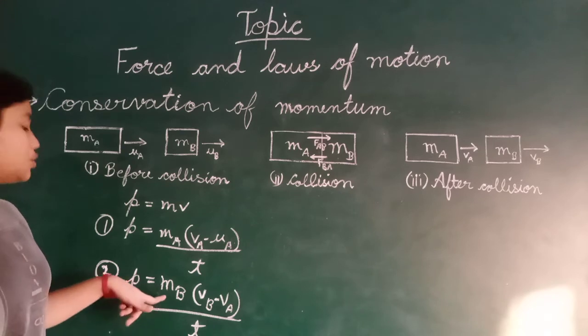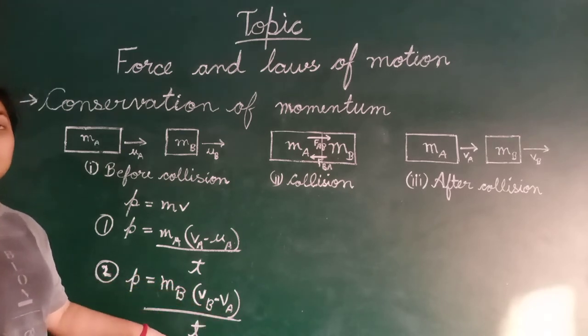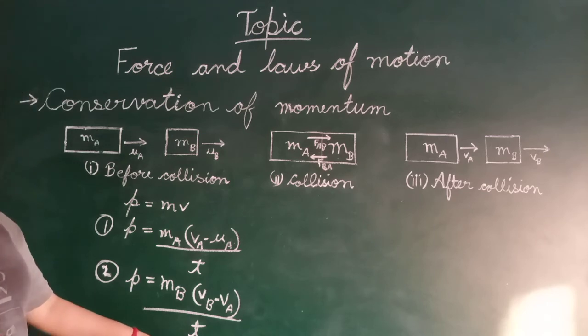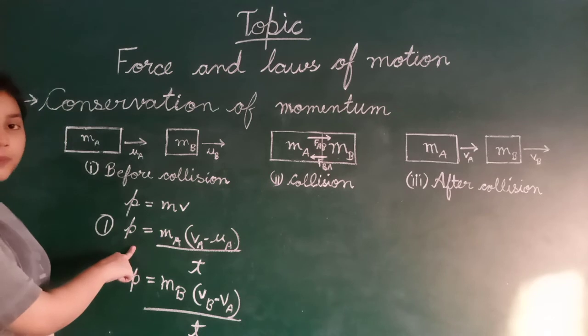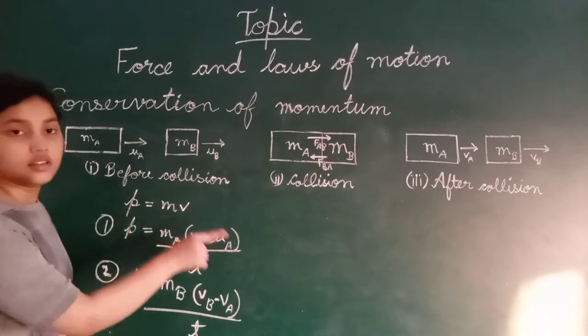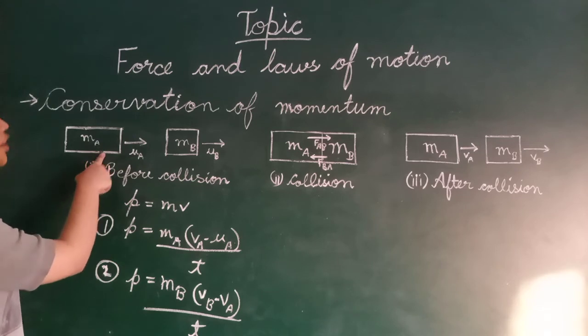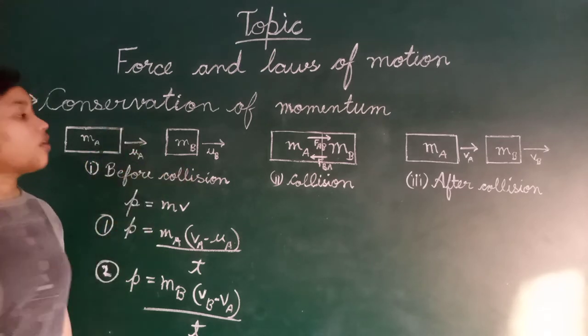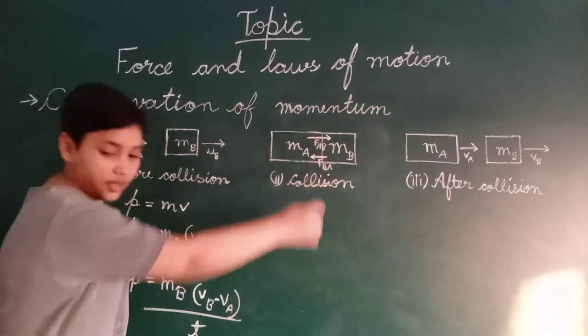Now, what is this P? It is the force applied by object A to the object B.